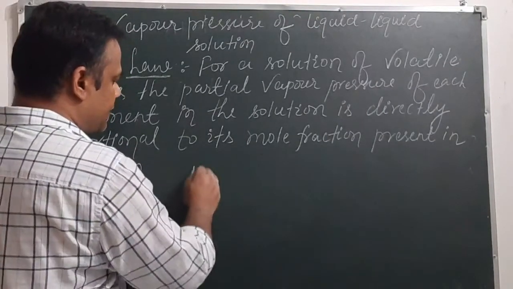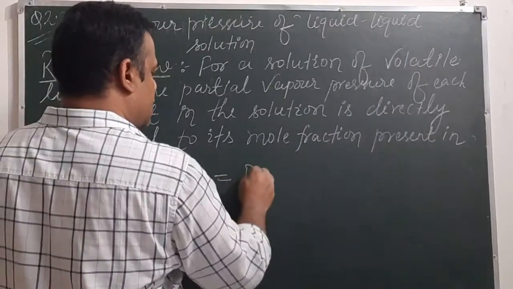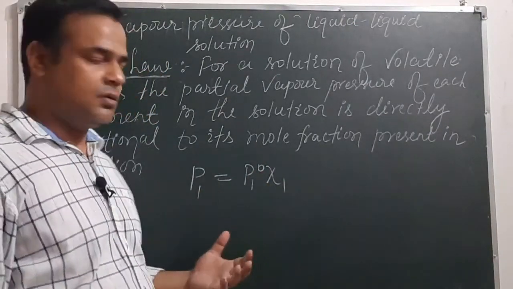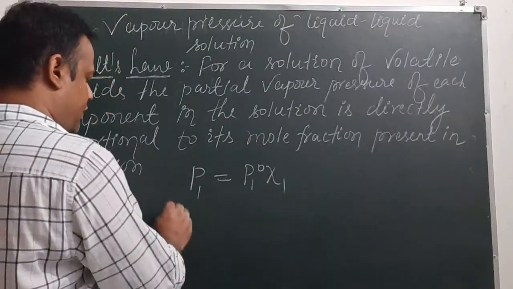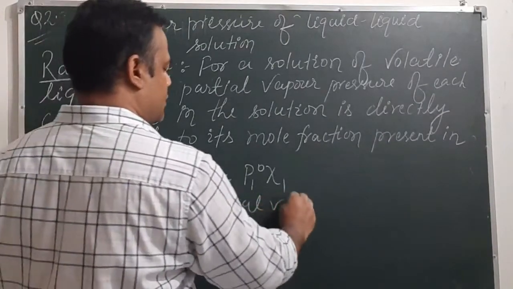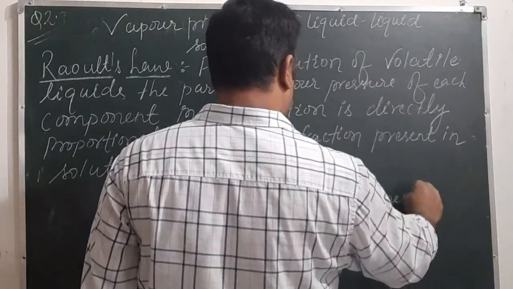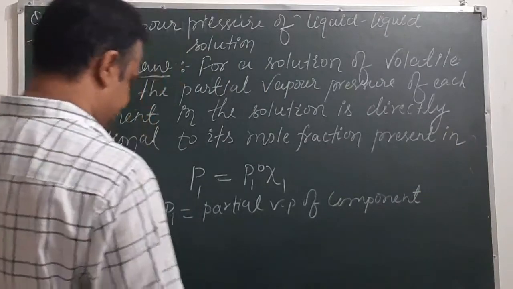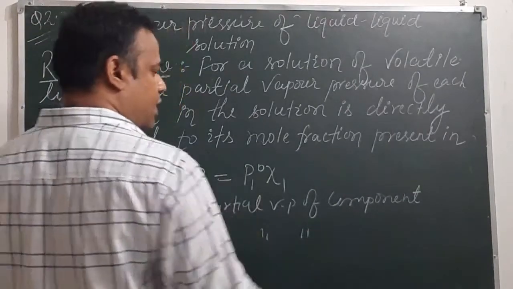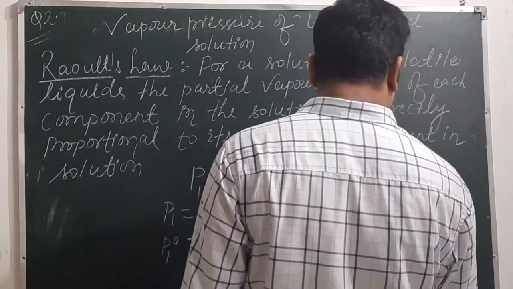Then the partial vapor pressure of component 1 will be given as P1 equals P1 naught into chi1, where P1 is the partial vapor pressure of component 1 in the solution, and P1 naught is the vapor pressure of component 1 in pure state.